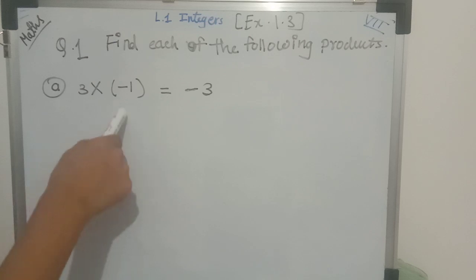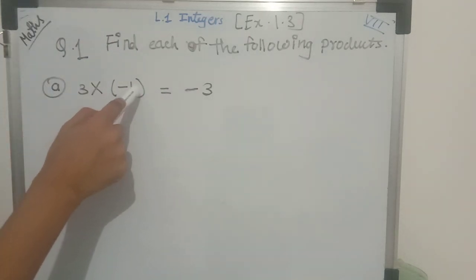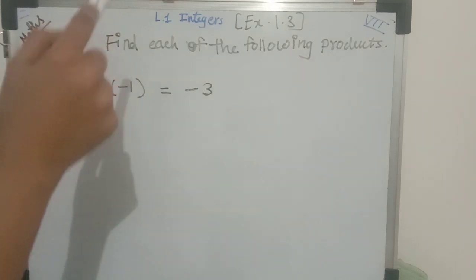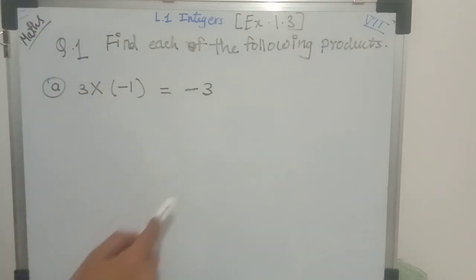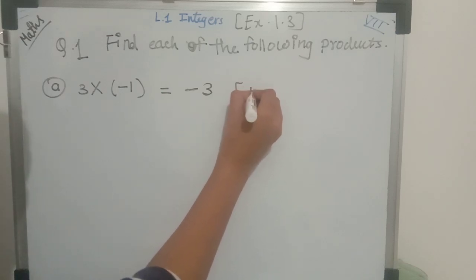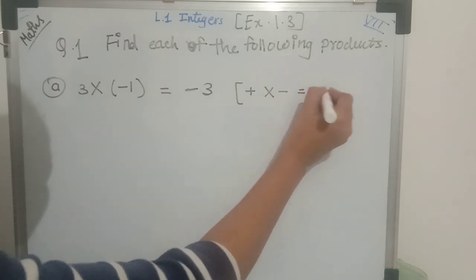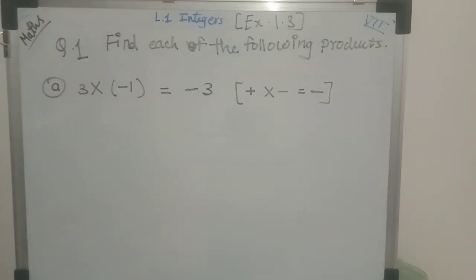We have learned before that if you multiply any integer with -1, we'll get the additive inverse of that integer. So if we multiply one positive and one negative integer, the answer will be a negative integer. Let's see another example, B.